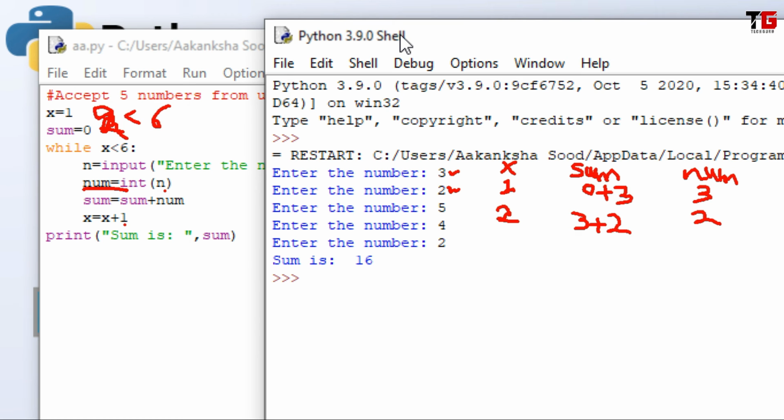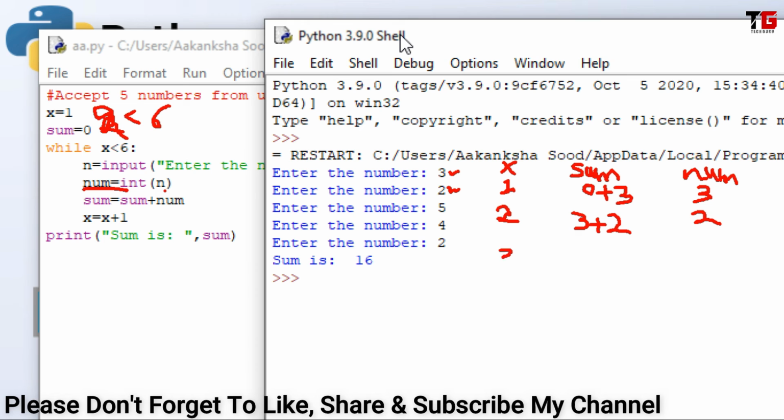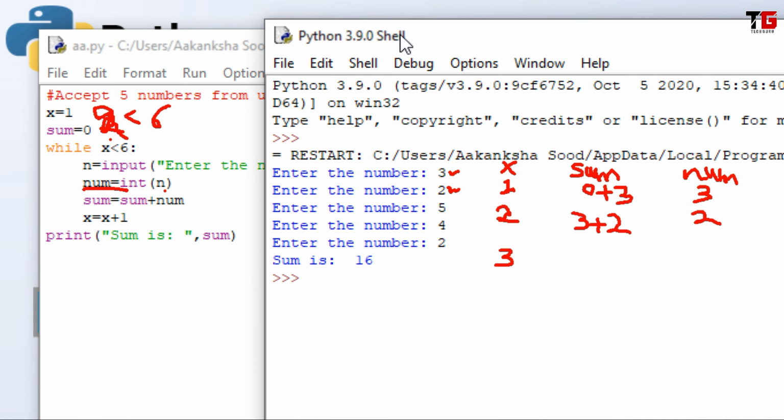Then x will be x plus 1. It means x will become 3. It will check the condition again. 3 is less than 6. Yes, it will accept the next number. The next number, the user entered 5. 5 will be converted to integer and stored in num. So num is 5. Now I am adding the value of num into sum. So the value of sum is 3 plus 2, it means 5 plus this 5. x will be x plus 1. It means x will become 4 now.